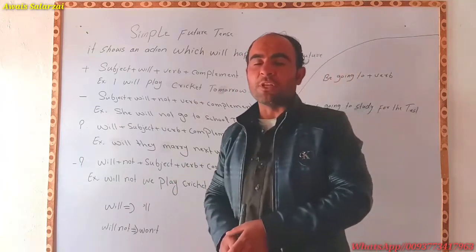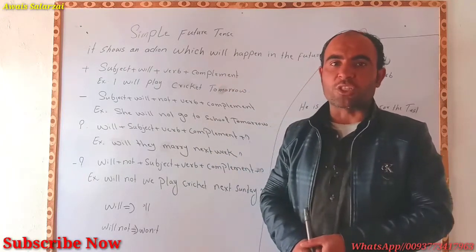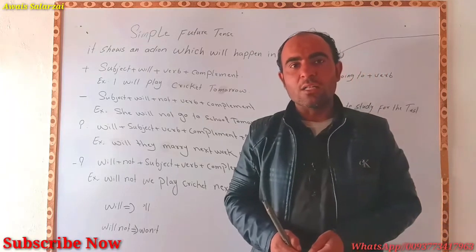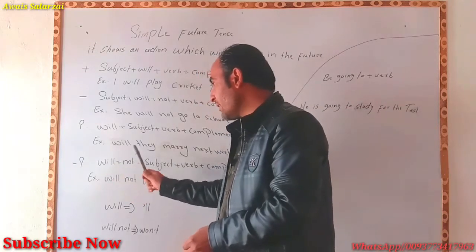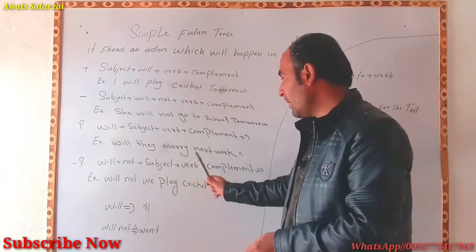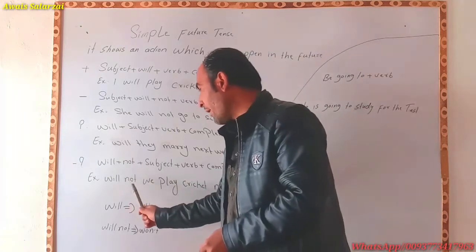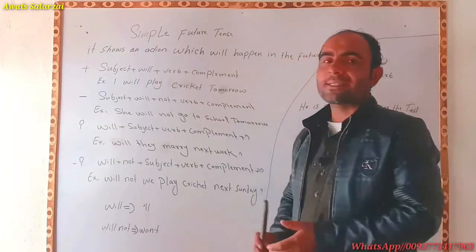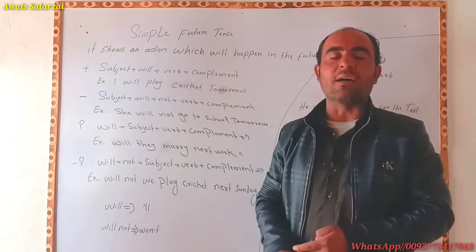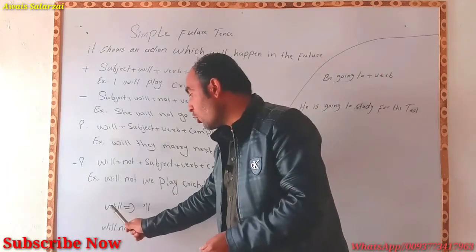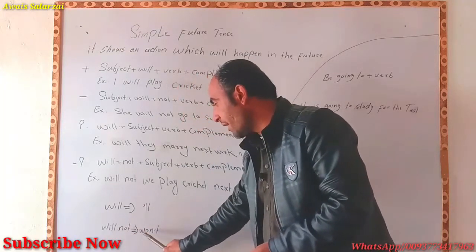Then we have the combination of negative and interrogative sentence, that is negative interrogative structure. The sentence will be negative, also it is interrogative. So will, after will, not, then subject, then verb, and then complement. At the end same question mark. For example, will we not play cricket next Sunday? That is the negative interrogative sentence of simple future tense. Then we have some shortcuts. Instead of will we can write apostrophe double L, and instead of will not we can say won't.